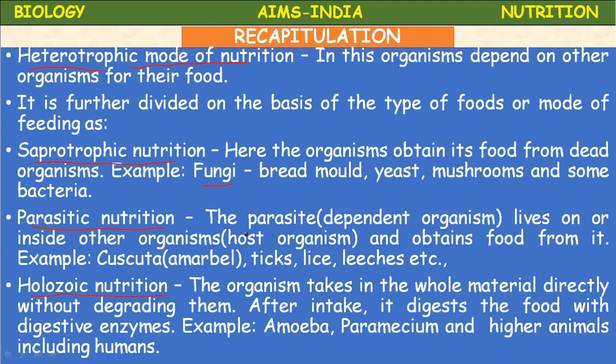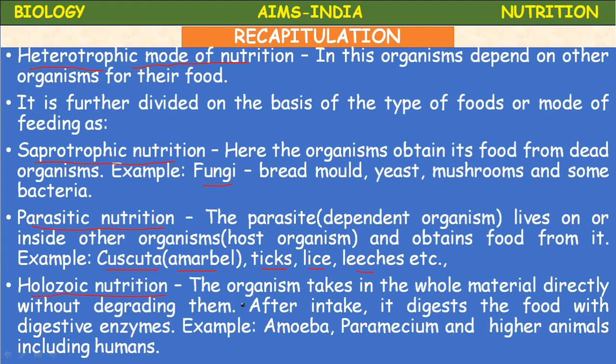Parasitic nutrition. A parasite is a dependent organism which lives on or inside other organisms. The organism in which the parasite lives is called the host organism, and the parasite obtains food from it. For example, plant parasites like Cuscuta or Amarbel; animal parasites like ticks, lice, and leeches. There are different types of parasites, such as ectoparasites and endoparasites.